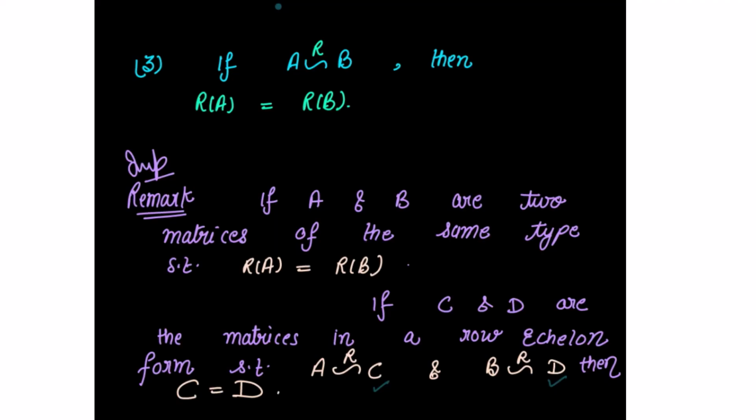If A and B are two matrices of the same type, such that the row space of A is equal to the row space of B, and if C and D are the matrices in a row echelon form, that is, obtained from A by applying the row operations and obtained from B by applying the row operations respectively, then this C is equal to D. That is, the row echelon form matrices are then equal.